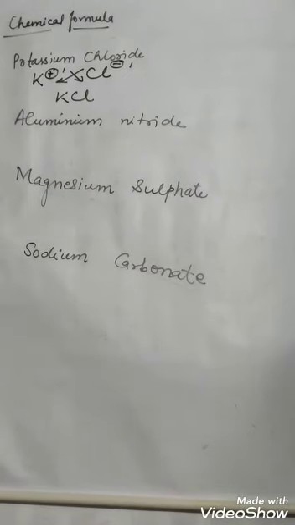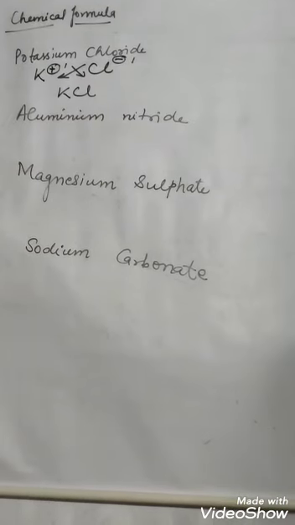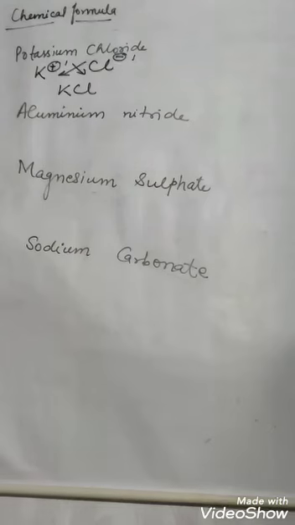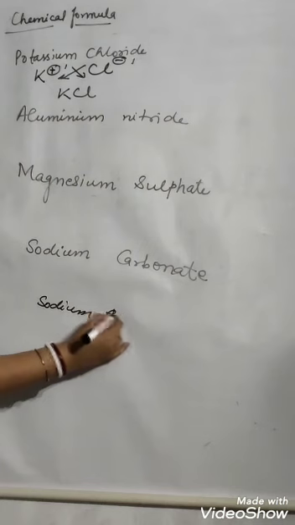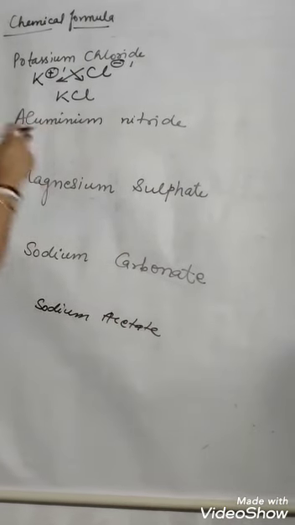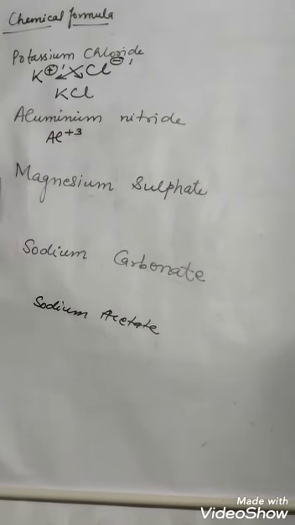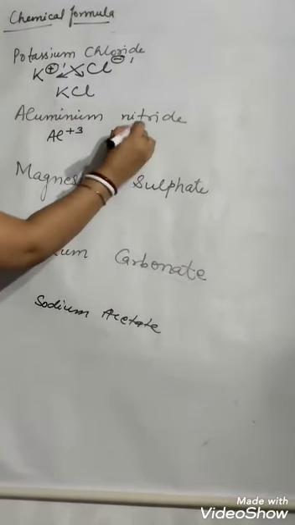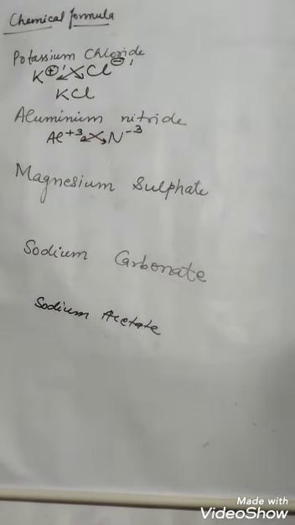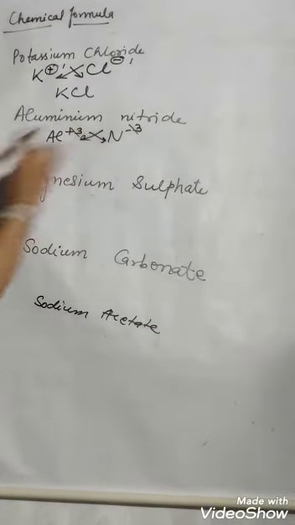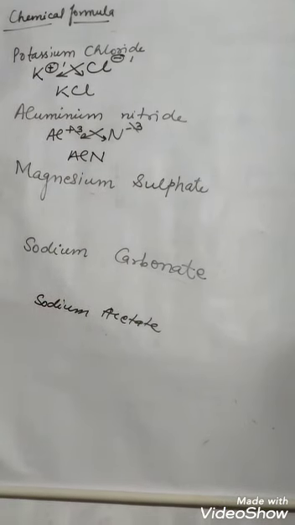Suppose aluminium nitride. Always remember, while writing the chemical formula, we always write the positive part first and then we write the negative part. But there is one exception, that is acetate. That I'll let you know. First you see aluminium nitride. Aluminium is Al plus 3. Nitride is N minus 3. So while forming compound, valencies interchange, both have the same valency. So it will be cancelled out. It will be AlN.